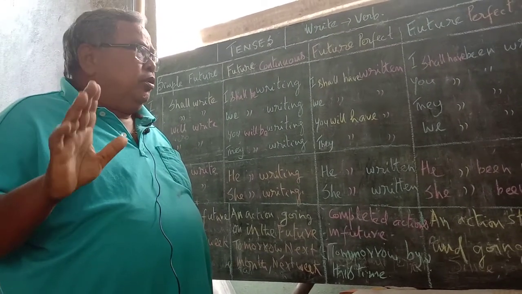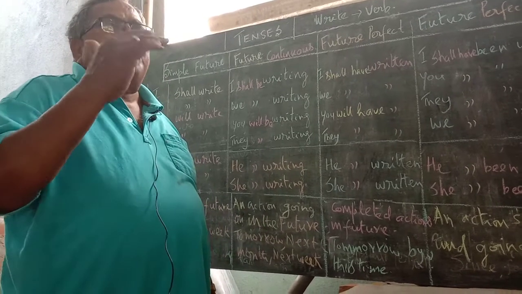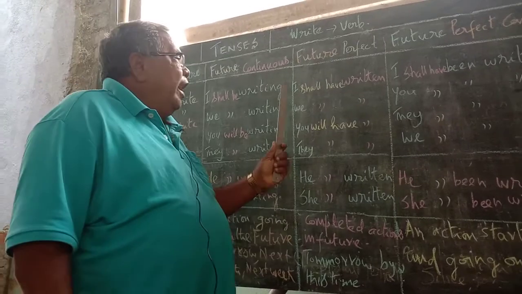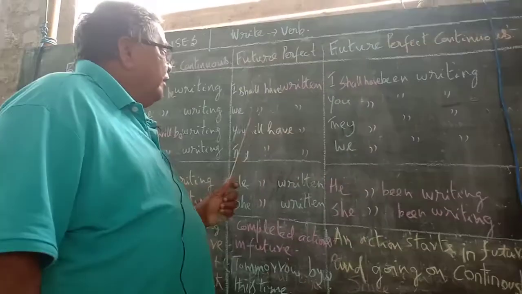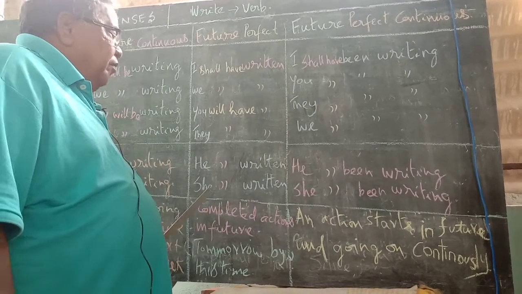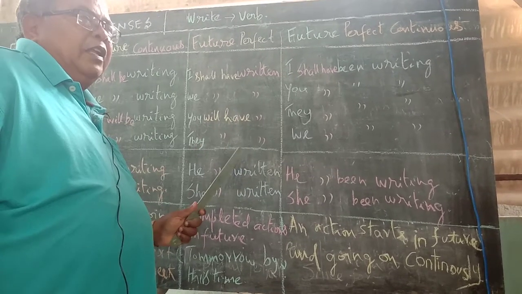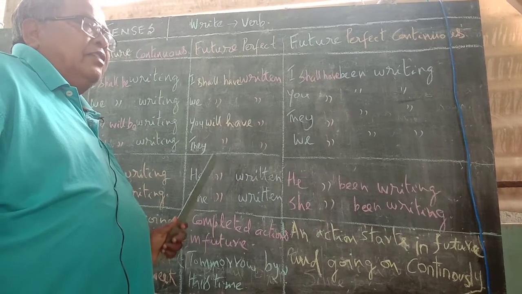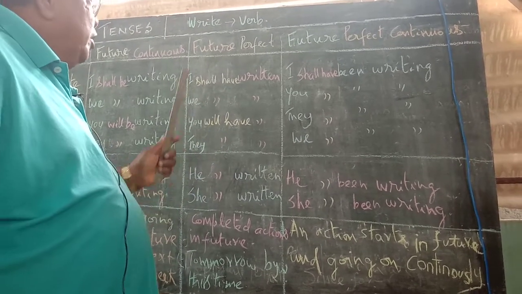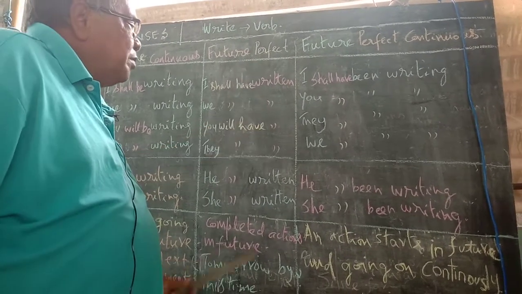I already told you, wherever have, has, had comes, next the past participle, the third form of the verb, will take place. I shall have written, we shall have written, you will have written, they will have written, he will have written, she will have written. I already told you, written is a past participle. Wherever we get shall have, there we have to use the past participle, that is, after have.